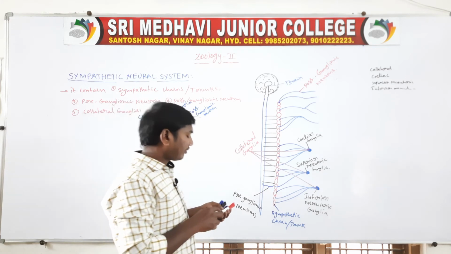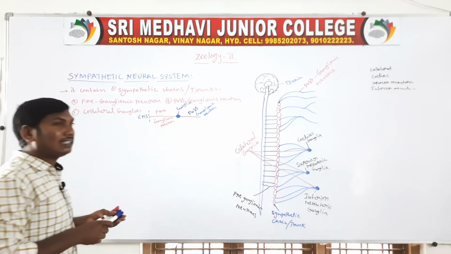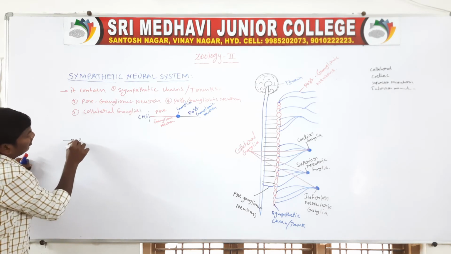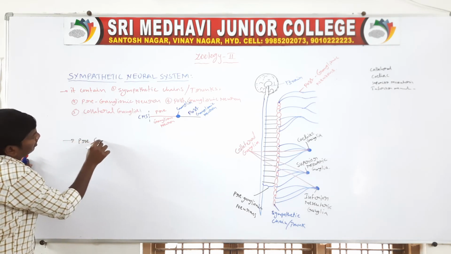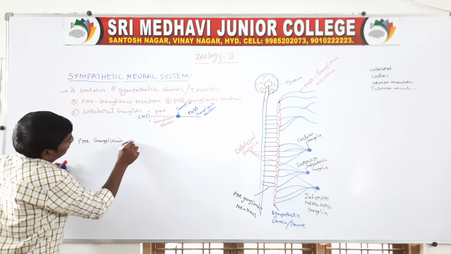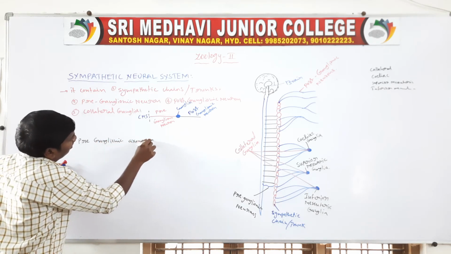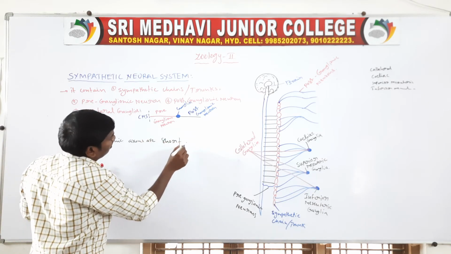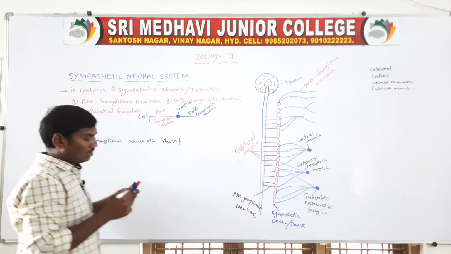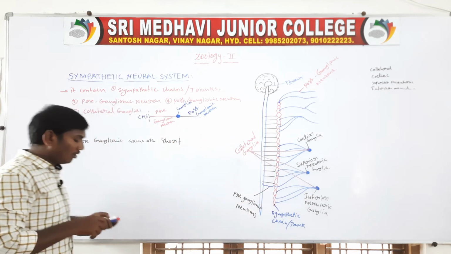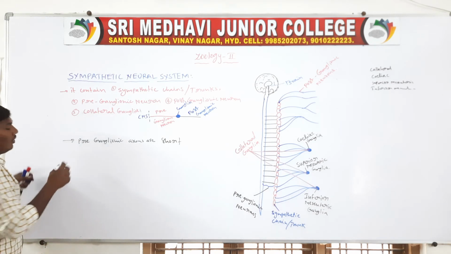Next, the preganglionic neurons are short in structure. Preganglionic axons are short. Next, the postganglionic neurons are large.